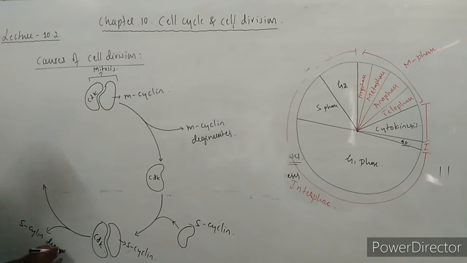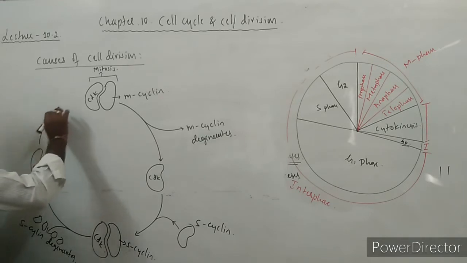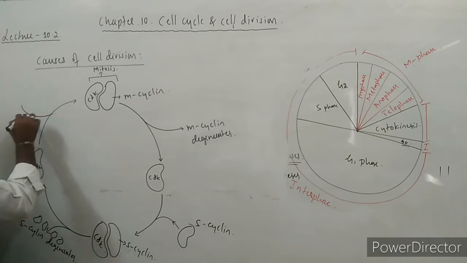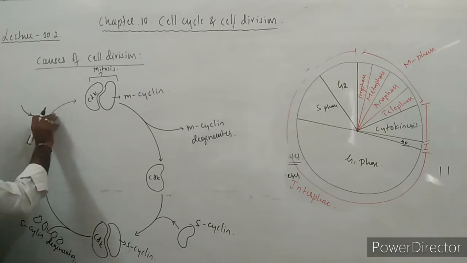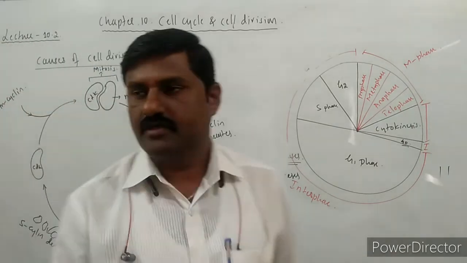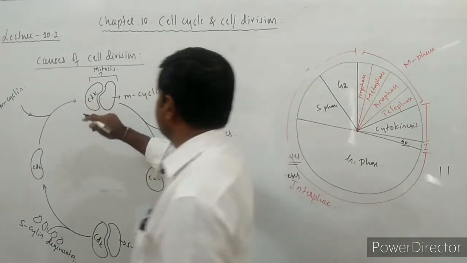S cyclin degenerates over here. It degenerates into several pieces. So once again, what remained over here? CDK remained over here, and it combines with one more cyclin, that is M cyclin, so as to form MCDK here.